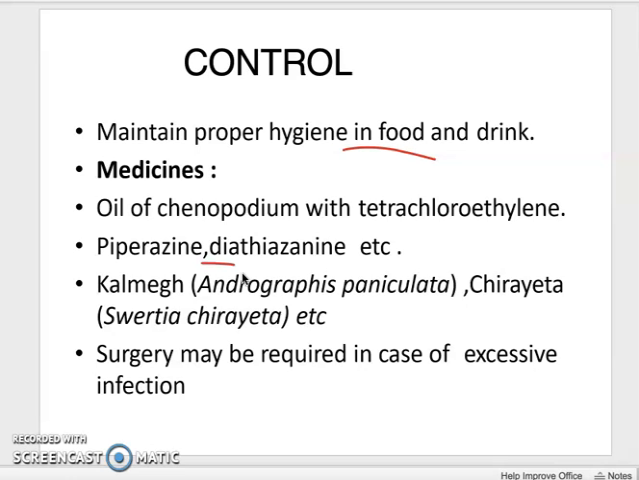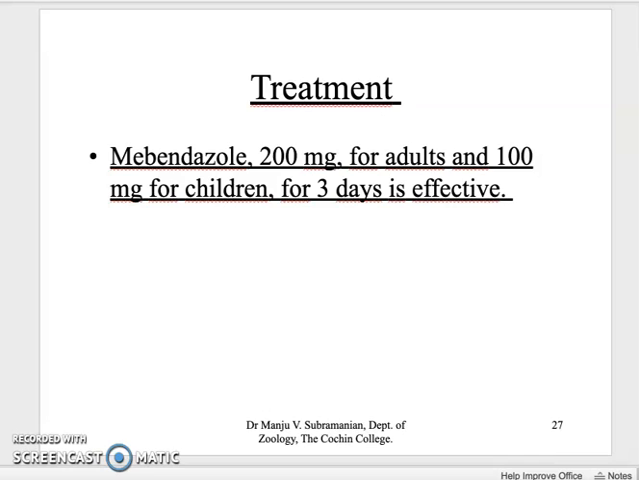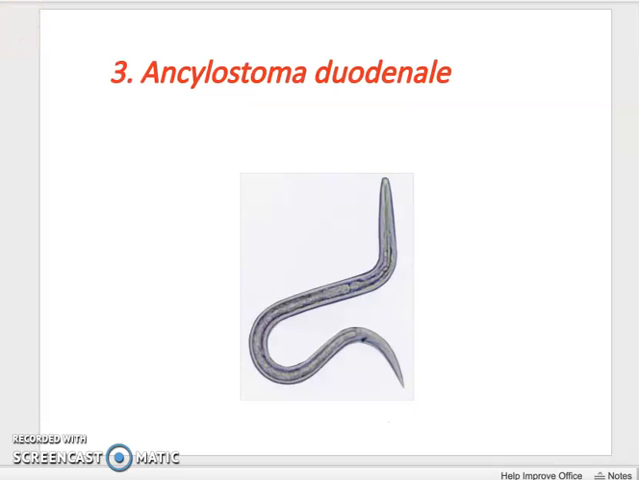Then surgery is required in the case of heavy infestation. And mebendazole, about 200 mg is advisable for adults and 100 mg for children for 3 days, is also an effective treatment against this Ascaris infection. So the next type of parasitic element that you have to study is Ancylostoma duodenale.